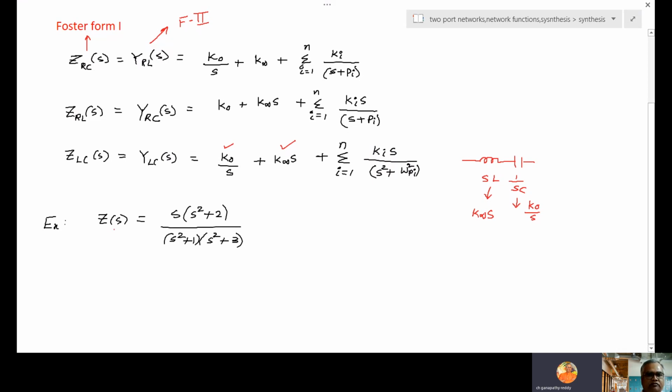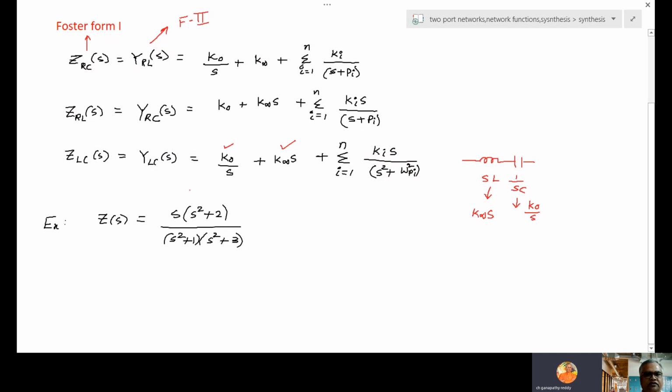So this is the problem. Z of S equal to S into S square plus 2 by S square plus 1 into S square plus 3. Any LC network only will have poles on the imaginary axis, whereas an RC network or RL network is having simple poles, S plus P_i, whereas here S square plus omega P square.